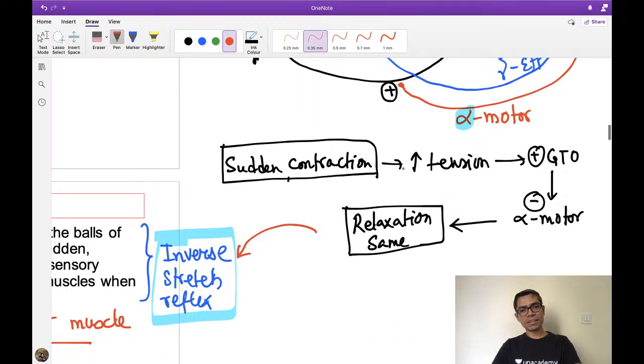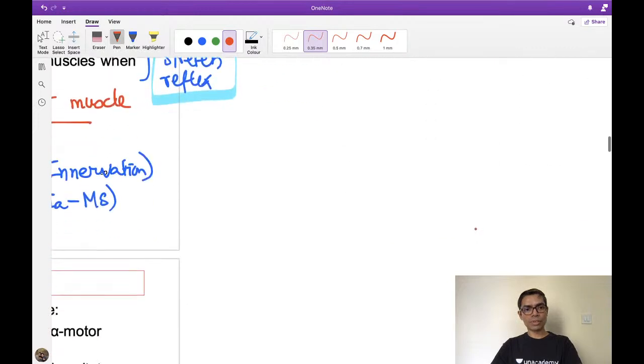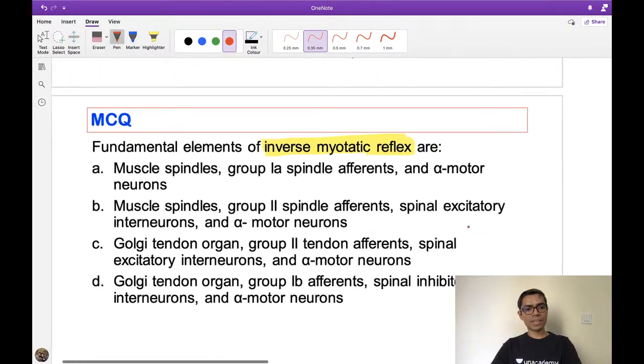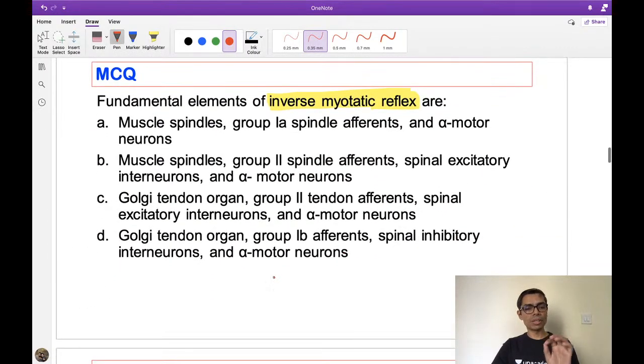But if the question is inverse stretch reflex, what I told earlier is that it is nothing but sudden contraction of muscle increasing tension, which activates the GTO. GTO inhibits the alpha motor neuron. So what is the answer to this question? I have to choose the Golgi tendon organ first. Inverse stretch reflex means GTO is first. Whenever I say GTO, then 1B is the fiber connected with the GTO.